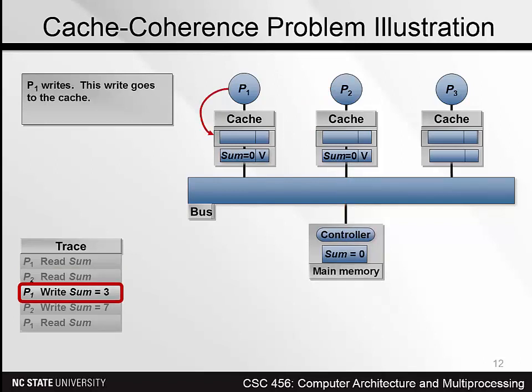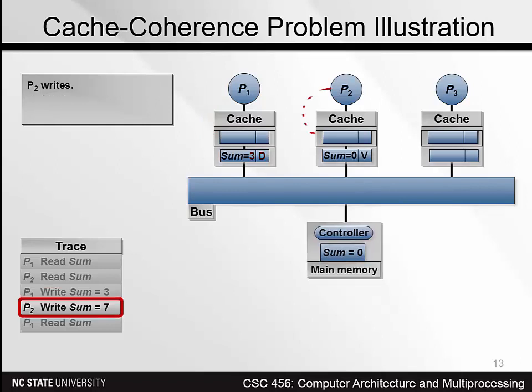Now P1 writes the value 3 to sum. The value in its cache changes to 3 and the state changes to D, or dirty, since the value has been updated since being read in from main memory. Now P2 adds 7 to its old value of sum, which was 0. It writes the new value 7 to the cache and changes the state to D.